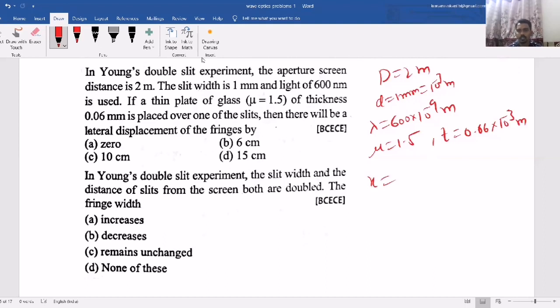So they are asking for the shift. What is the shift formula? D by d into (mu minus 1) into t. D is given, small d is given, mu is given, t is given. You can find everything. So while reading the question, you just collect the data and convert it properly. Then you can get the quick and perfect answer.